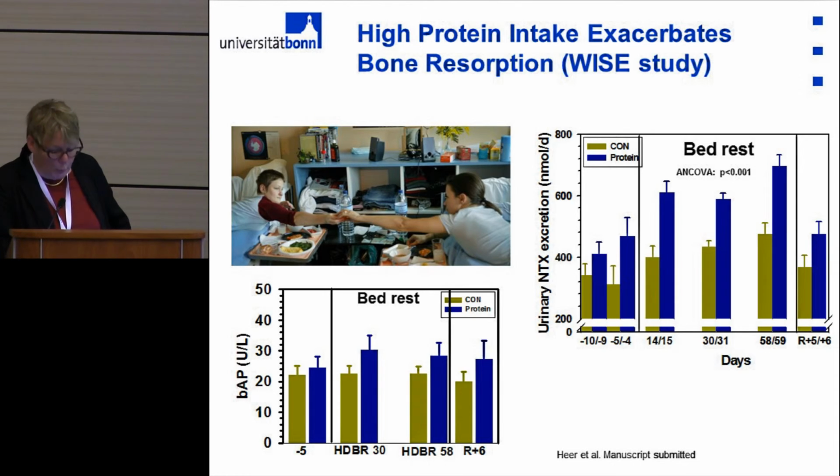When we look at the bone formation markers in these groups, we see there is no real significant effect in bone formation. But when we apply that high intake of protein, there is a significant increase in the bone resorption markers over 60 days of bed rest. And that happens quite early, meaning the first urine samples we took was 14 days in bed rest. And then the bone resorption markers were really very high.